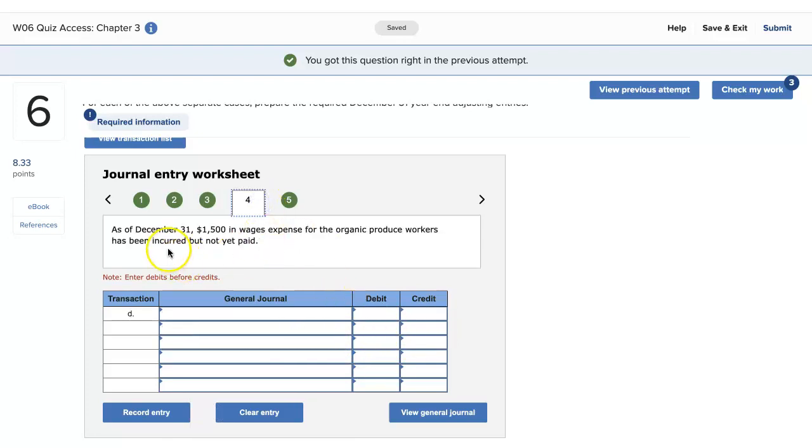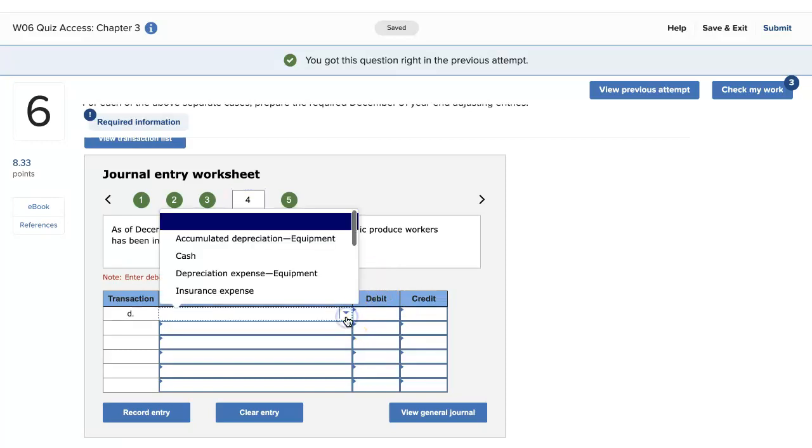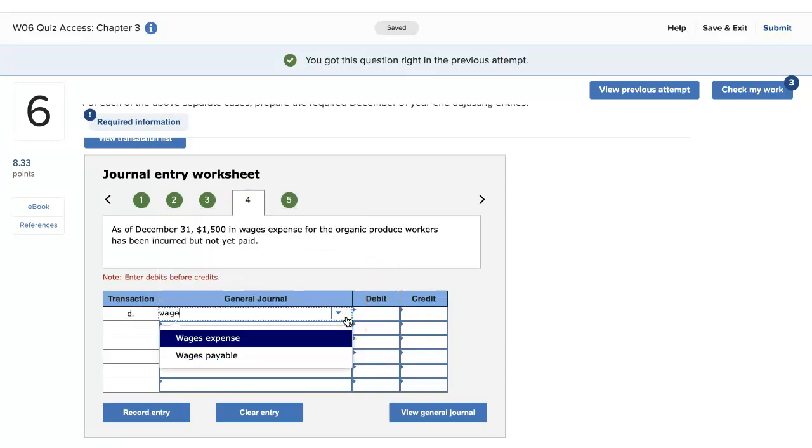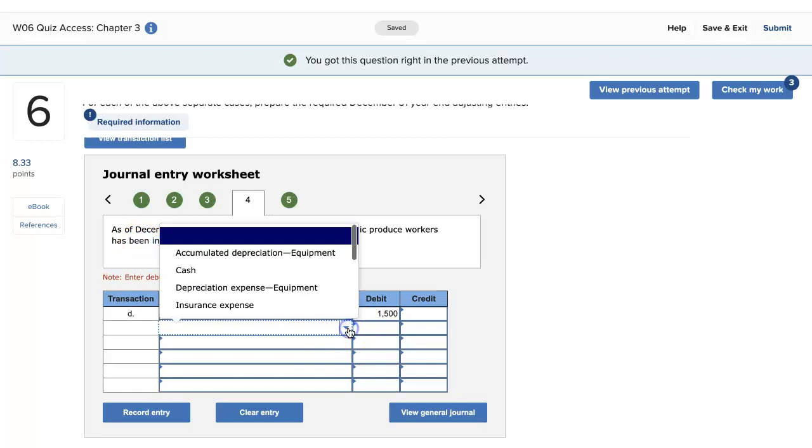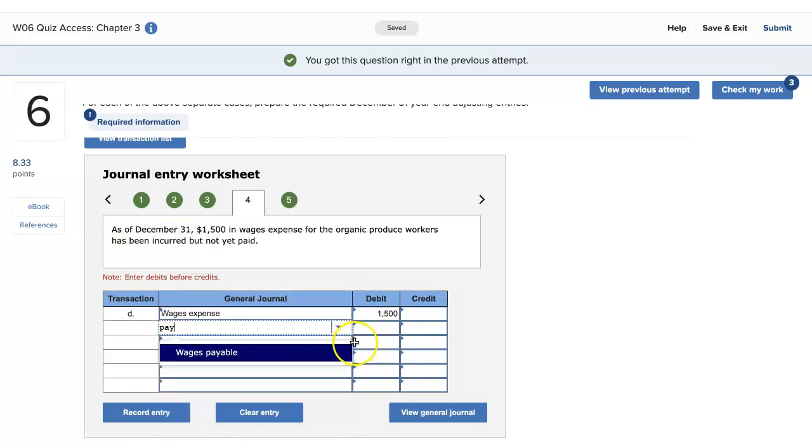Awesome. Number 4, as of December 31st, 1,500 wages expense for the organic produce workers has been incurred but not yet paid. So we're going to expense that, like it says, for 1,500. We're going to debit it, okay? And because it has not yet been paid, we're going to make that wages payable because it is a liability, and credit that right there.